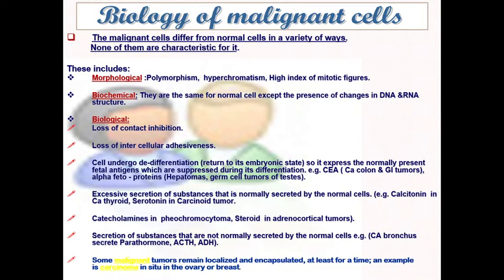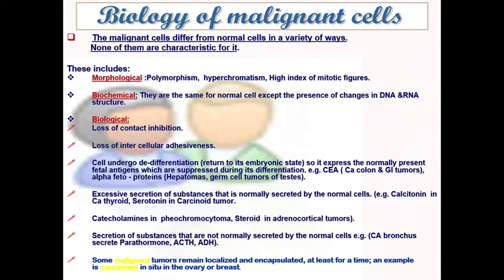The malignant cell differs from the normal cell morphologically as it undergoes polymorphism, that is, they have different shapes and sizes, and hyperchromatism, where it takes the stain more than the normal cell on staining during histopathological examination, and a high index of mitotic figures, where we can see a lot of cells at the stage of mitosis, which cannot be seen on examination of a normal cell in normal tissues.